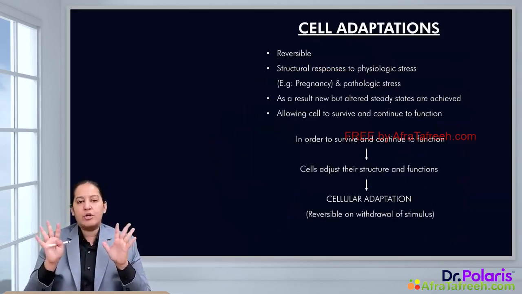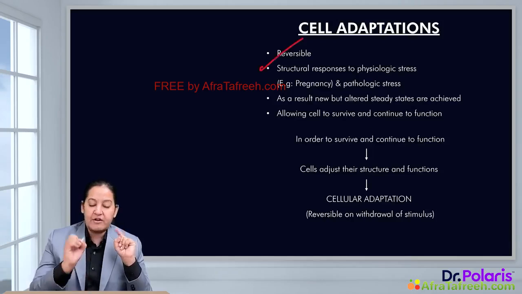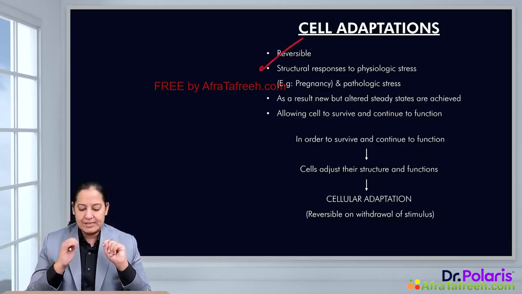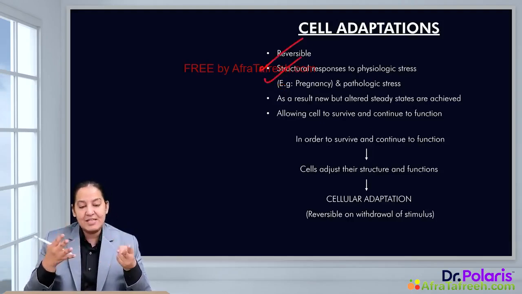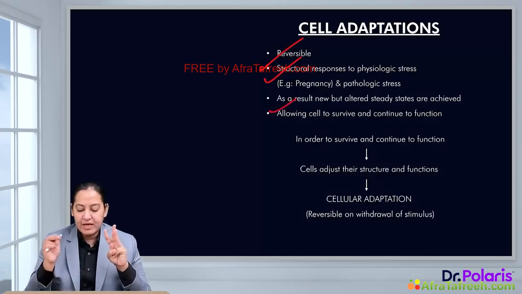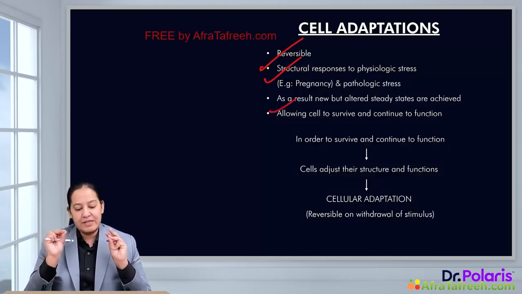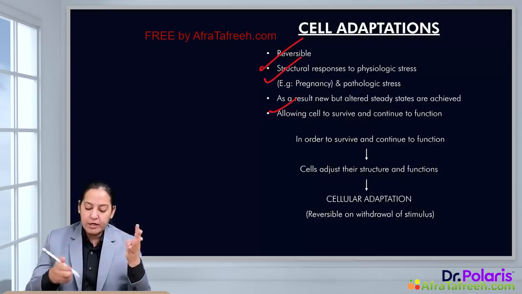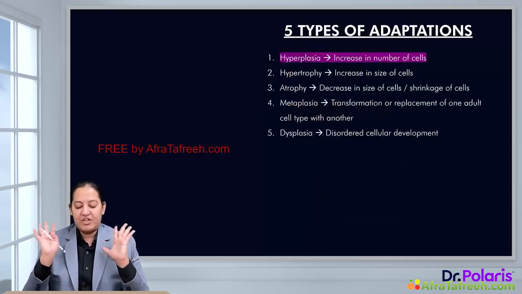I have already taught you the definition of cell adaptations. You can understand the points. What you have understood till now is that cell adaptations are reversible. Once you remove the stress, the cell will again come into homeostasis. These are the structural changes in response to physiological or pathological stress, in order to achieve a new steady state and continue to survive. So that is the definition of adaptations.